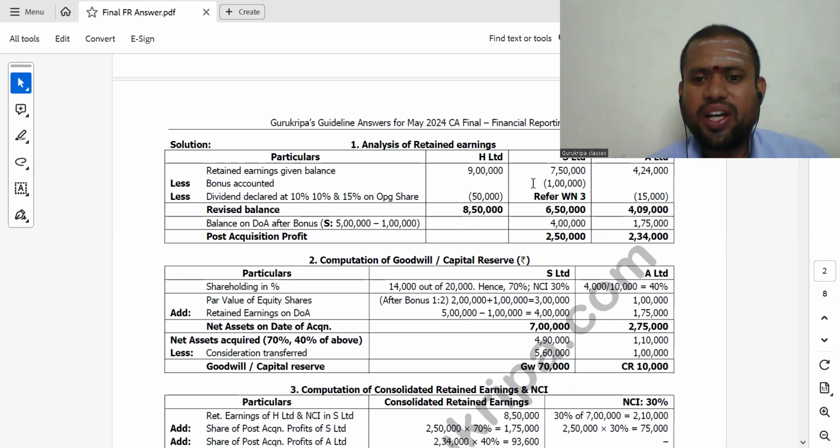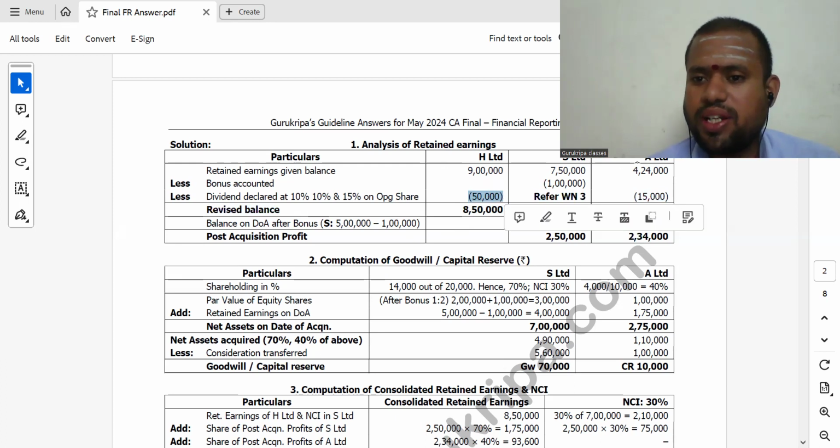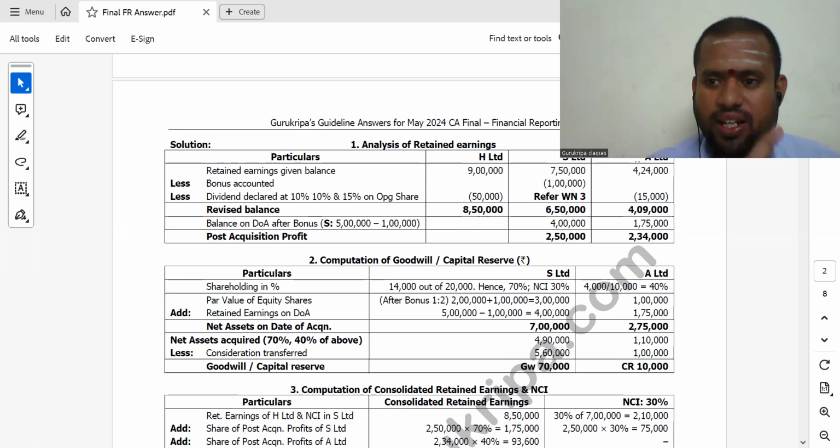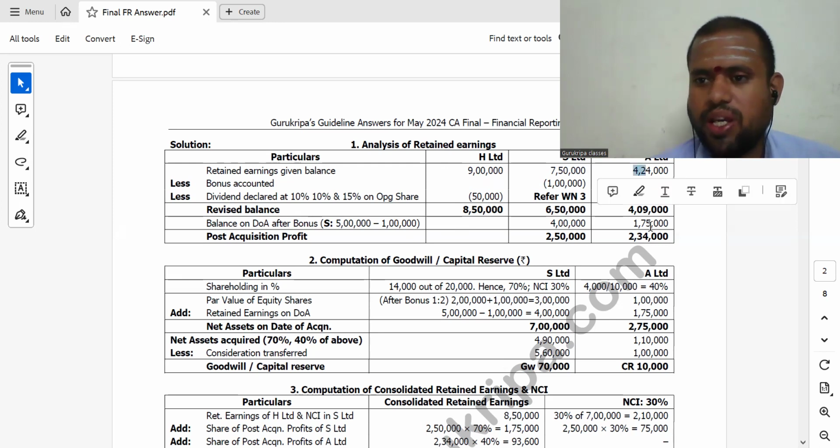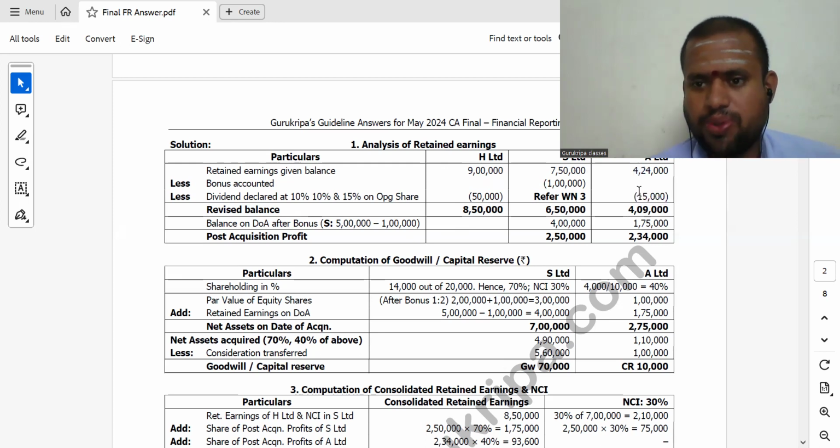Correct. So here, first, bonus is declared. Dividend is declared by the holding company. This will appear in other current liabilities. For the current year, other current liabilities of 50,000 will come. And for the dividend declared by the associate, 40% we have to account as dividend receivable, and the profit and loss account balance will be reduced to the extent of the dividend declared, 15,000.